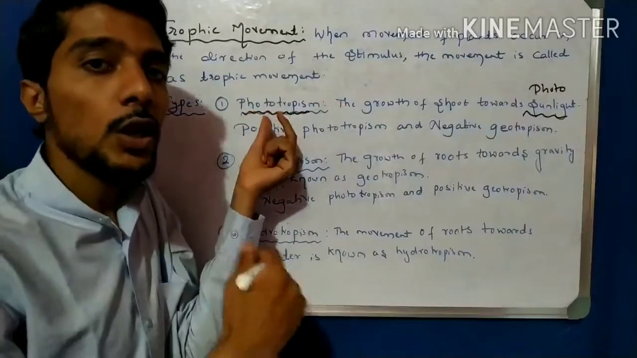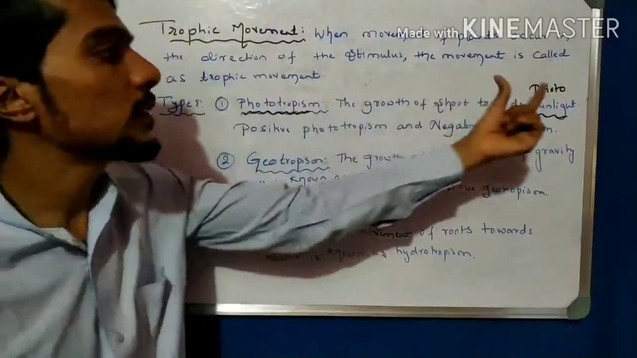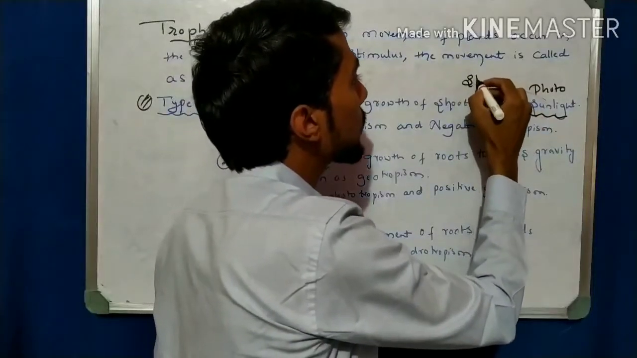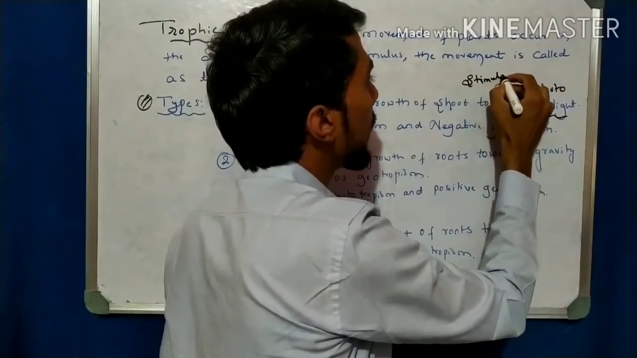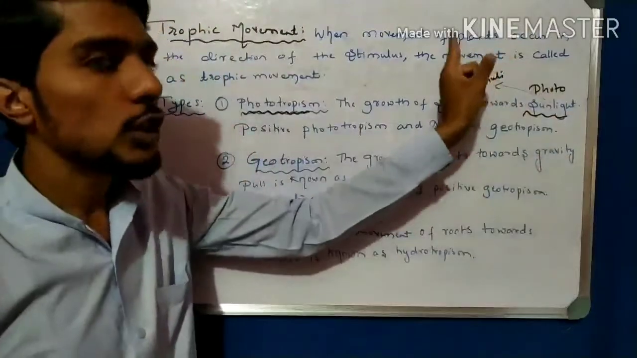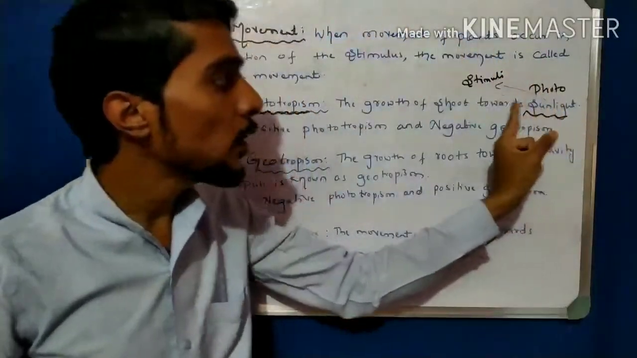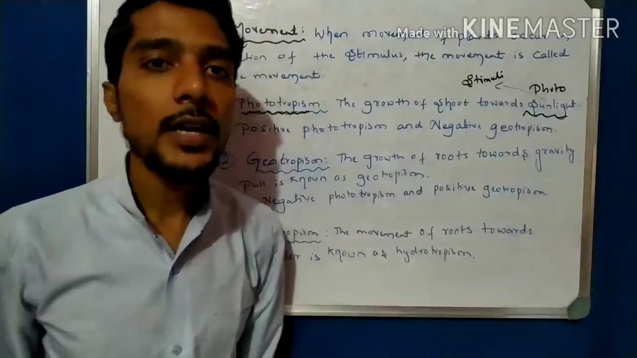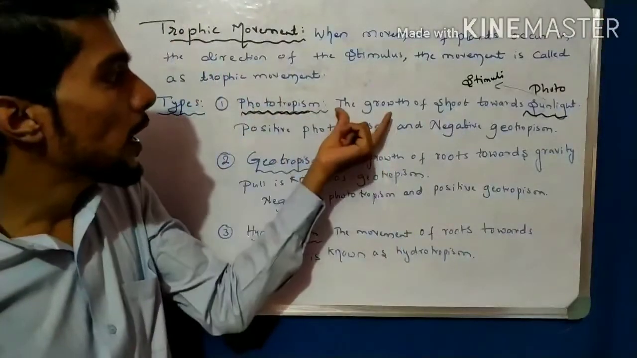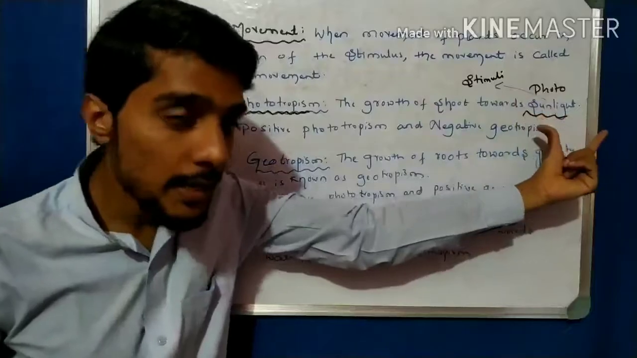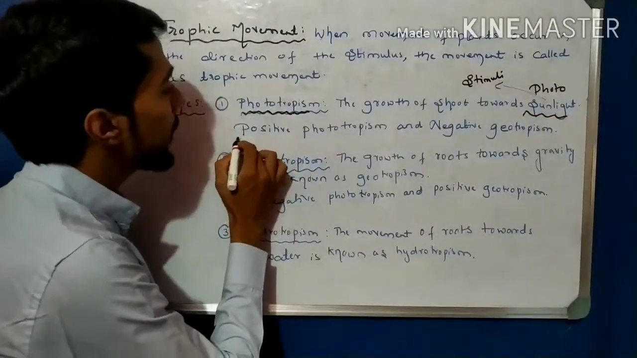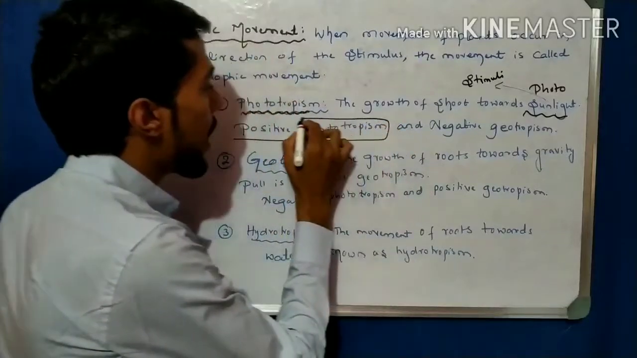Photo means sunlight. The growth of the plant toward the sunlight. So what is sunlight here? Sunlight is the stimulus. Here the stimulus is sunlight, and in that particular direction the plant grows. So the plant grows towards the stimulus, the sunlight. It is called phototropism.